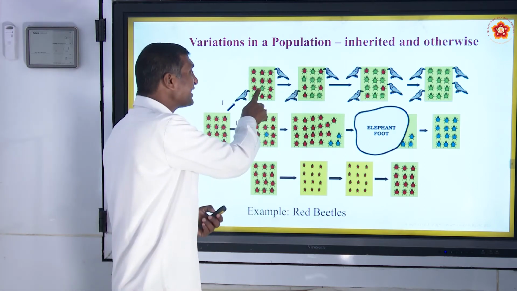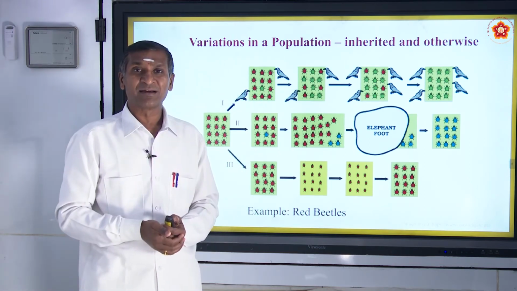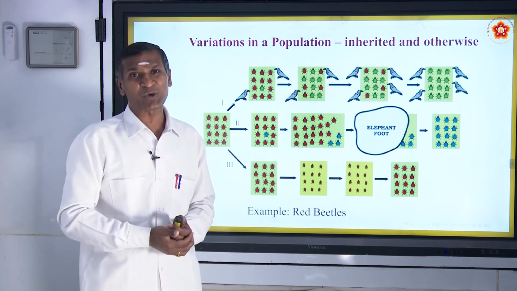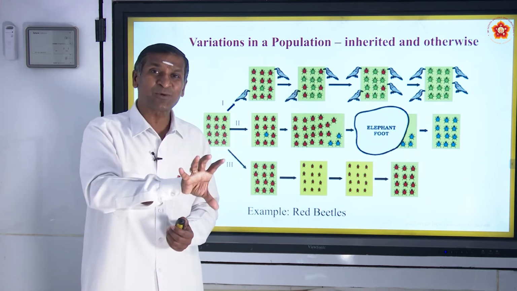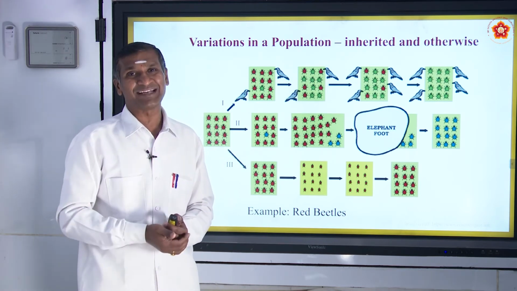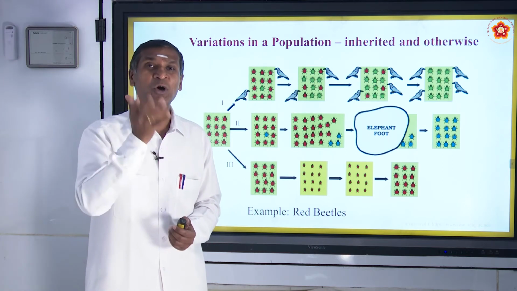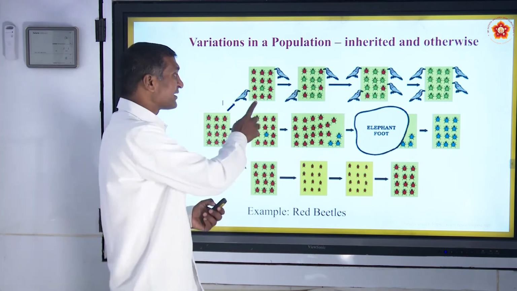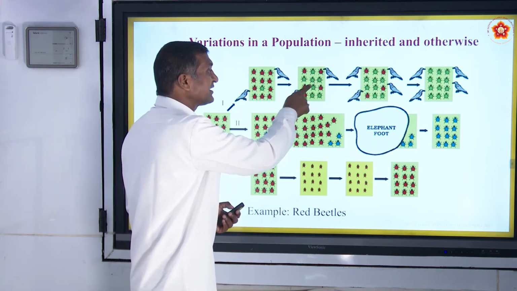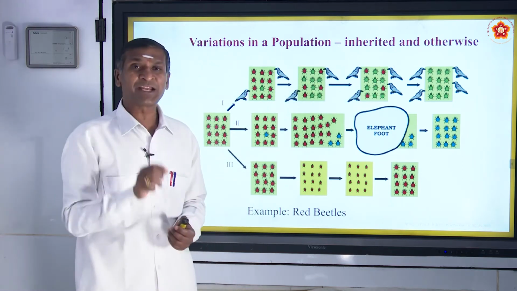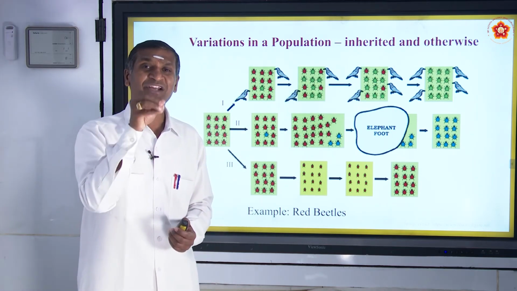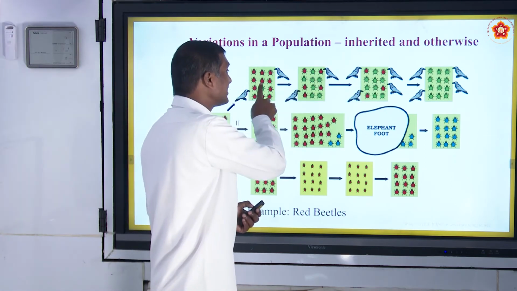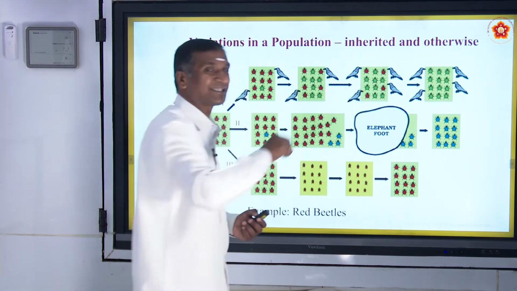There was only one green beetle, and that green beetle was not identified by the crows because the bushes were green and the beetle was green in color. So the crows found it difficult to identify the green beetle. Hence, the red beetle population gradually decreased because the crows started to consume those beetles, but the green beetle population gradually increased.